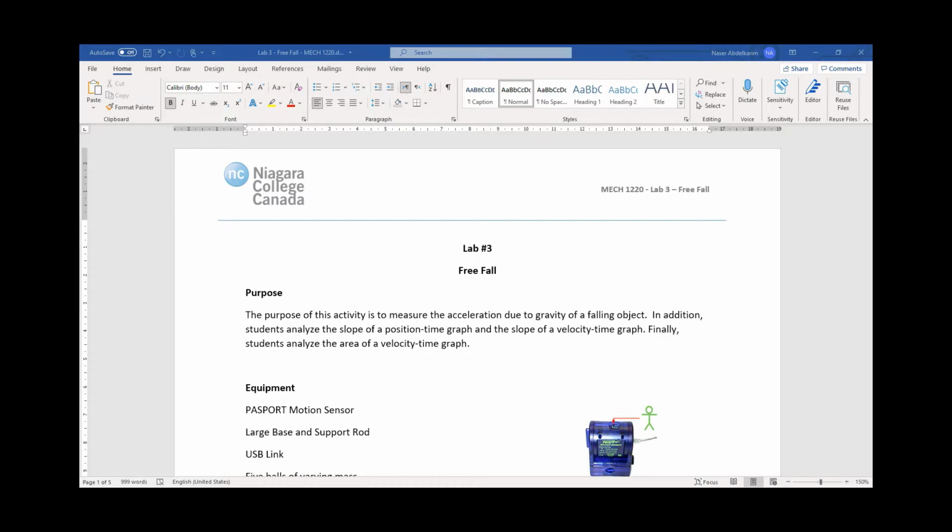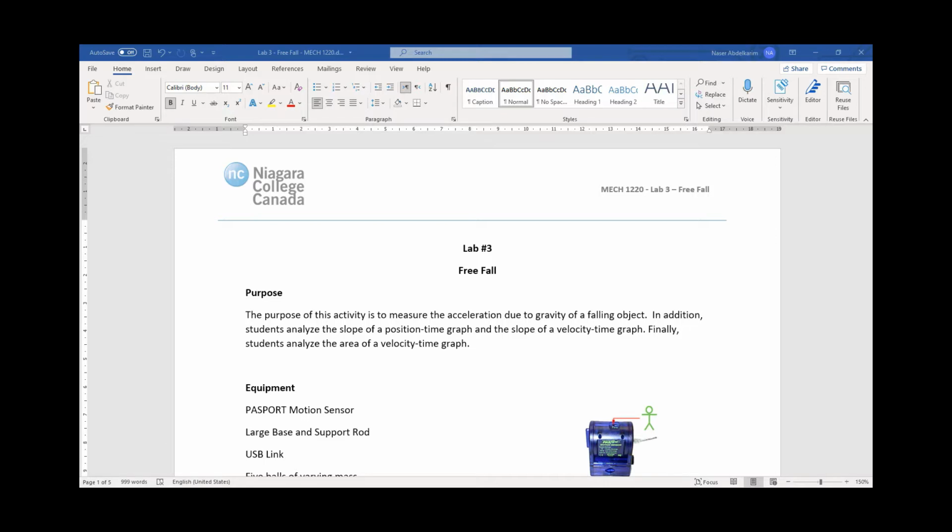For example, pick something up with your hand and drop it. When you release it from your hand, at that instant, its speed is zero, right? When you drop it, on the way down, its speed increases. And the longer it falls, the faster it travels. And this sounds like acceleration because it is accelerating. And this acceleration was the result of gravity.